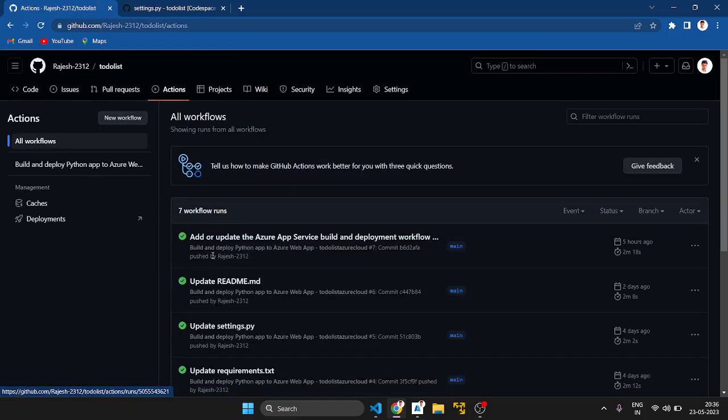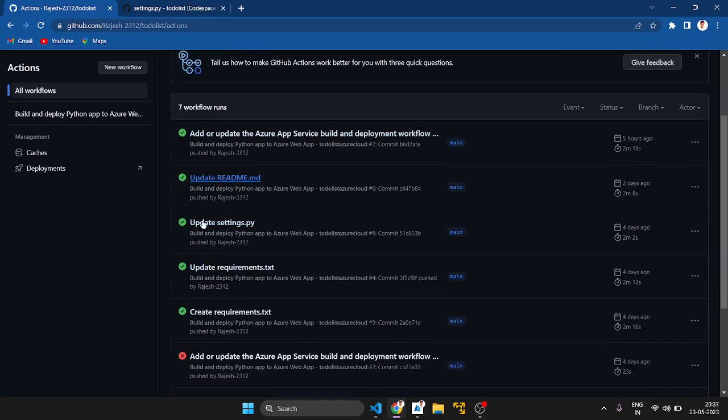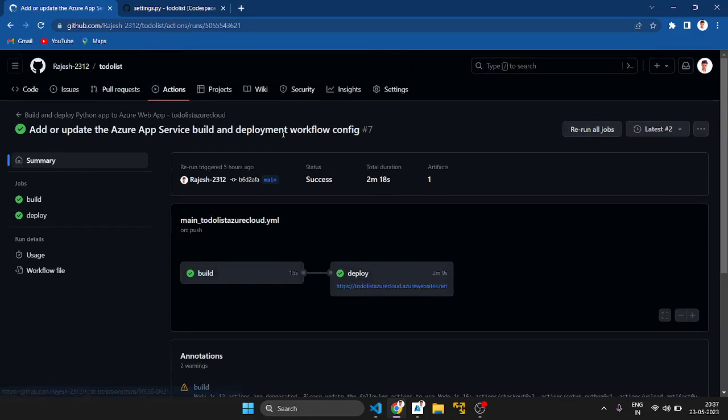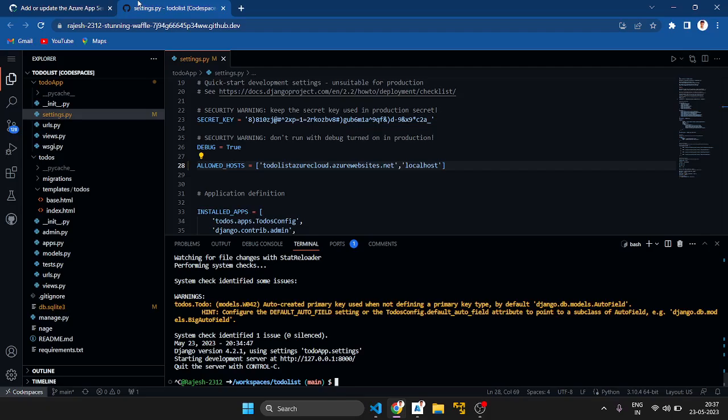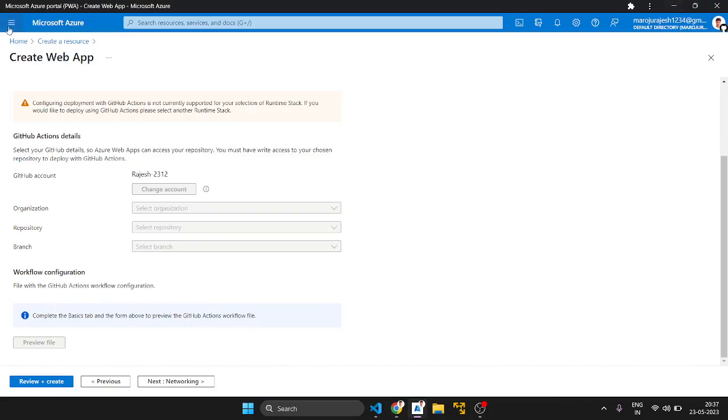After going to Actions, we can see it like this. It adds or updates Azure App Services like this. When you click that, it shows the build and deploy, the building and deployment workflows. Okay, I hope this is understood.